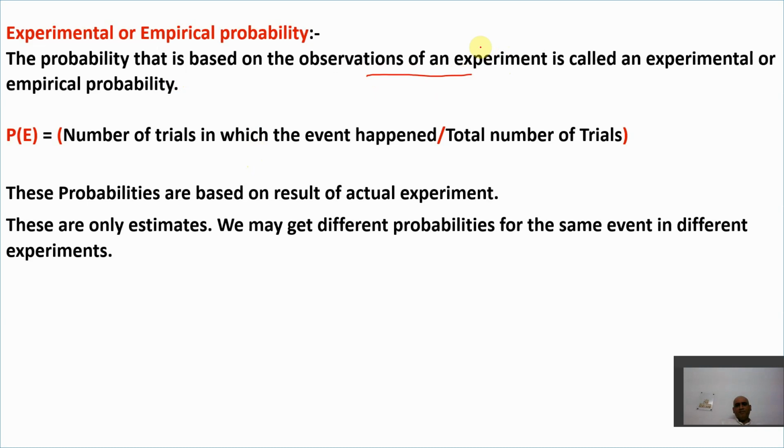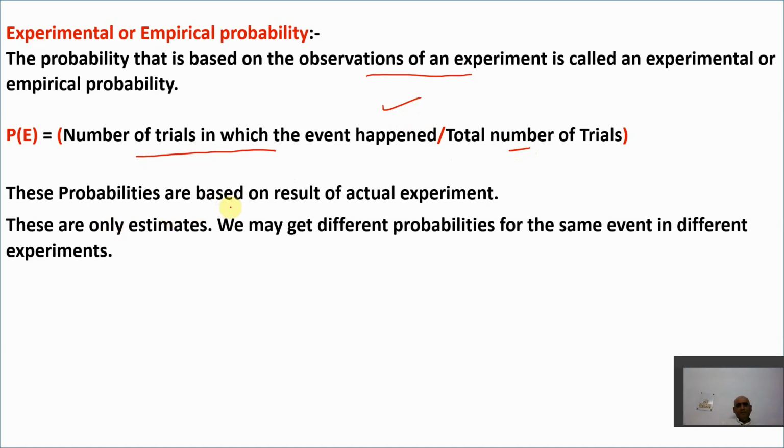We have done some experiment, and in that experiment we have certain observations. On those observations, we have produced some probability. And this probability is the number of trials in which the event happened divided by the total number of trials. That's the basic mathematical definition.